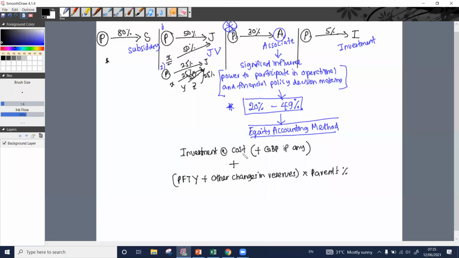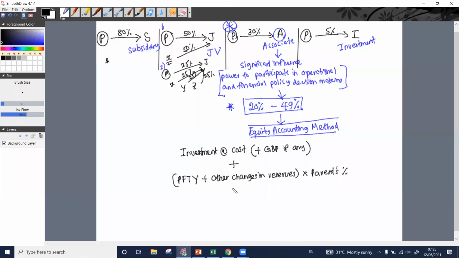There is a change of 200. Like that way there can be changes in the reserve values, right? From those changes in the reserve values as well as from the profit for the year figure of this particular company, our associate, we need to consider the parent's percentage, right? Parent's percentage.